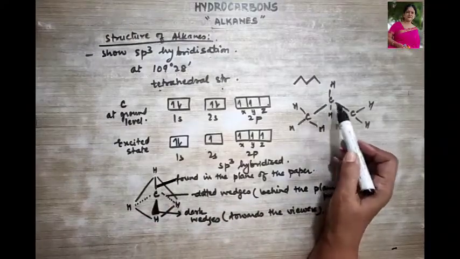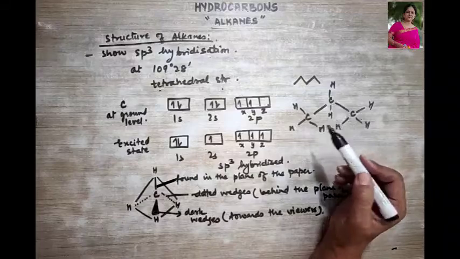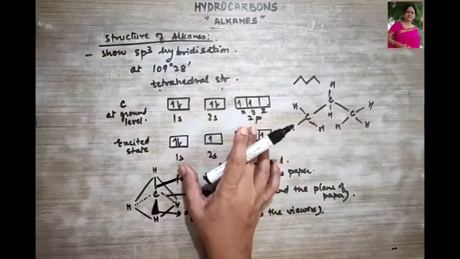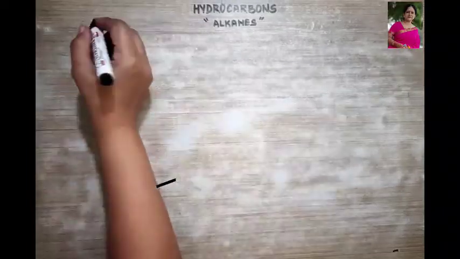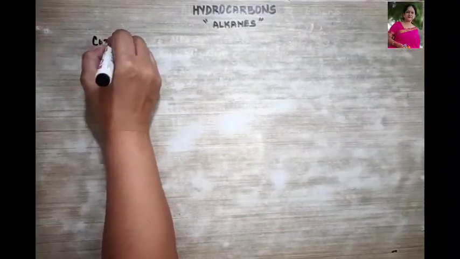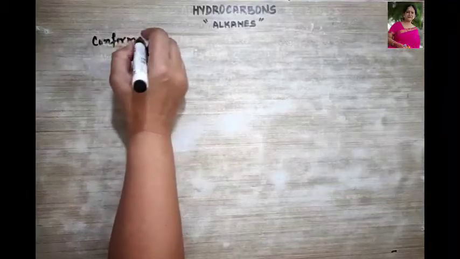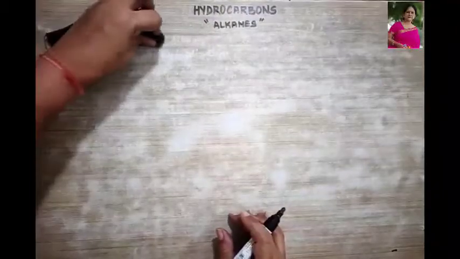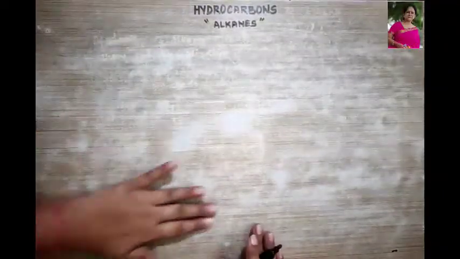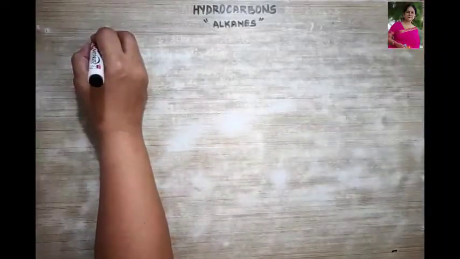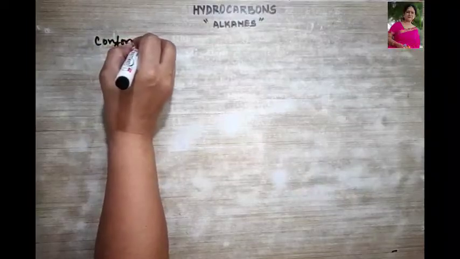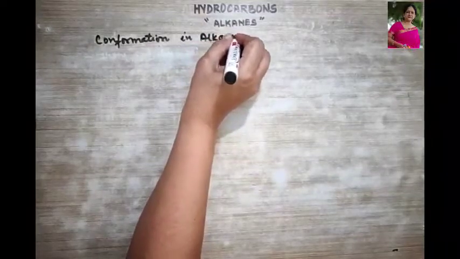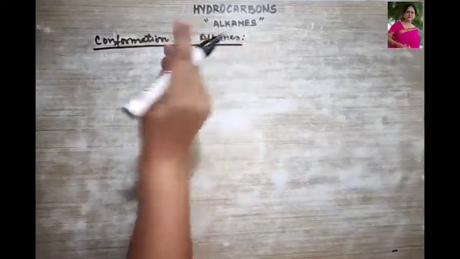When 2 or more carbon atoms get attached, they form different types of structures that we are going to discuss just now under the heading of conformations in alkanes. Now, what do we understand by conformation in alkanes?